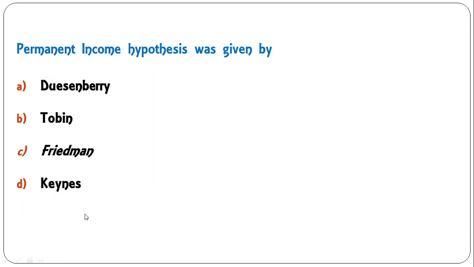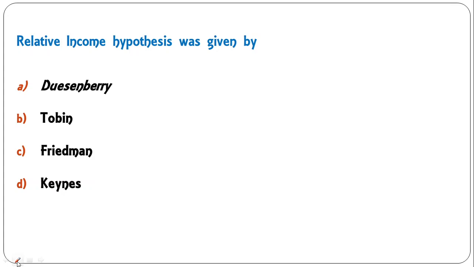Permanent income hypothesis was given by Dusenberry, Tobin, Milton Friedman, Keynes. It was Milton Friedman who had given the permanent income hypothesis. Relative income hypothesis was given by Dusenberry actually. Okay, so Friedman gave the permanent income hypothesis and Dusenberry has given the relative income hypothesis.